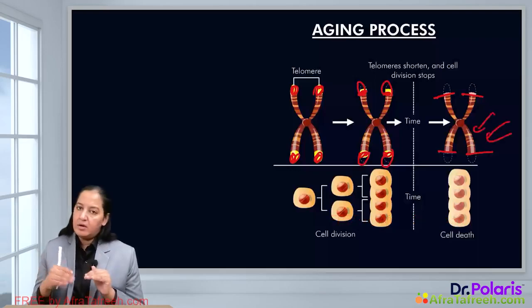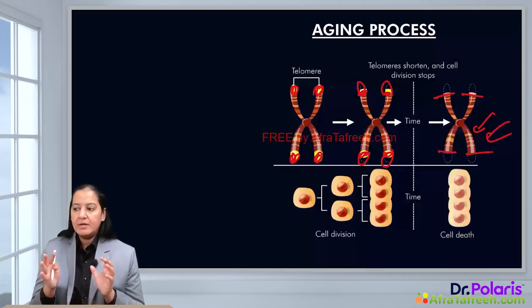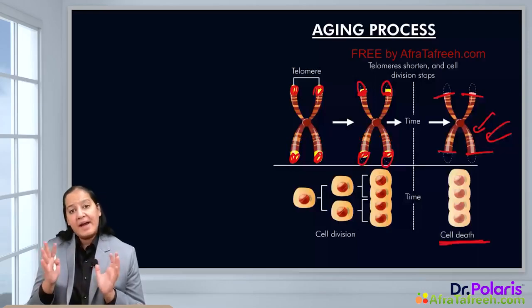So they will stop cell division. P53 will come into role. It is a DNA repair enzyme. It will come into role, and it is a DNA repair gene, and it will stop the cell division. That is known as senescence. So you can see this is how cell death takes place. This is how senescence takes place, and this is the most important mechanism of aging.